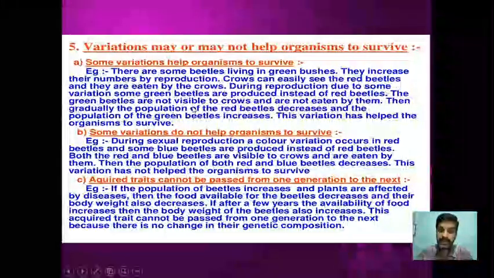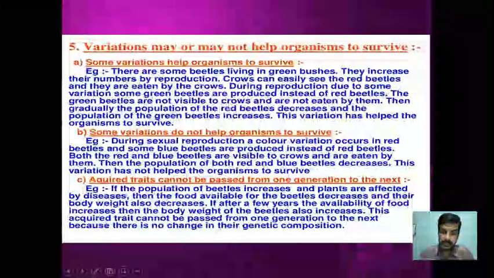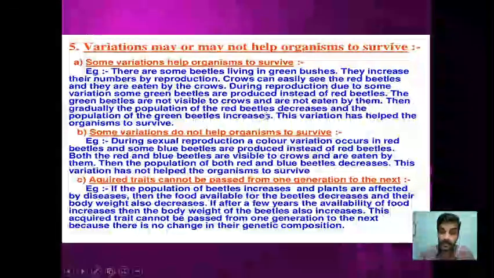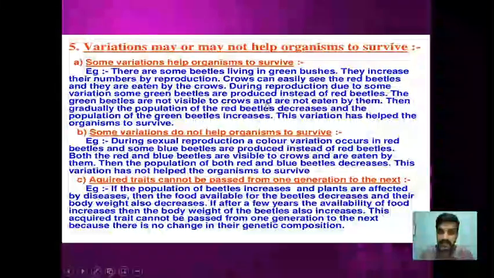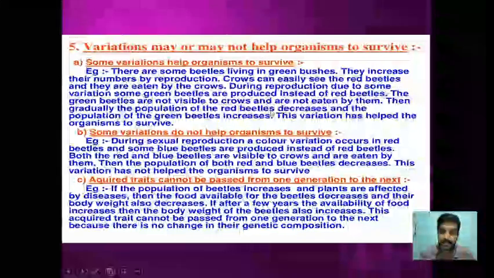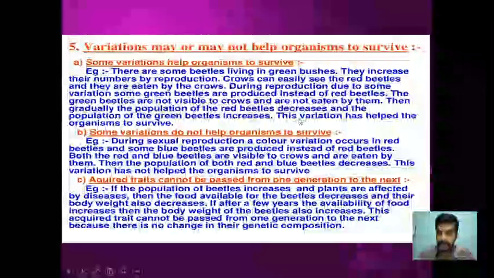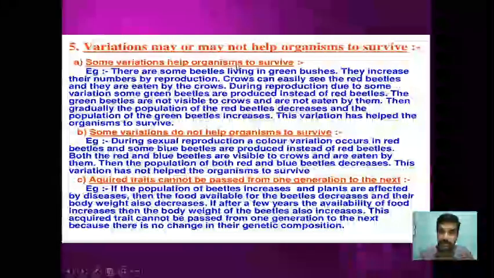Suppose as a variant in the population of red beetles, some of them are green beetles because it is a variation. That means during the DNA copying, the color of the body is slightly changed, and this cannot be identified. The green colored beetles cannot be identified by the crows or the predators, and thereby they will survive. The survival chances will be more. As they survive, their population also will increase. So this variation will help the beetles to camouflage themselves under the green color of the bushes, and thereby they are not identified by the birds. So this variation will help them to survive.